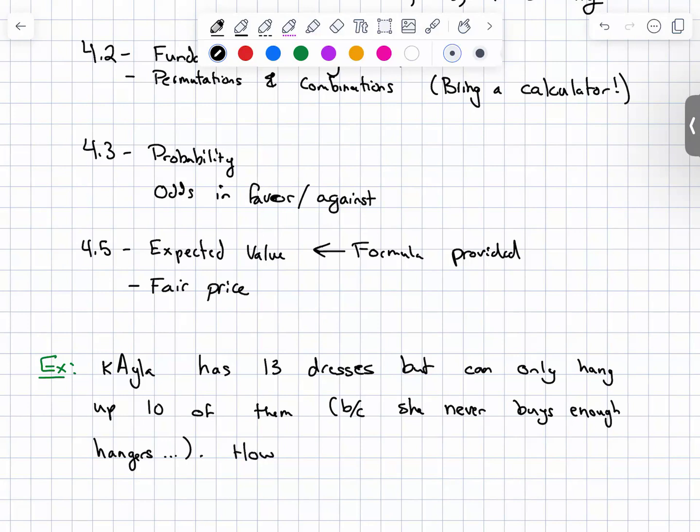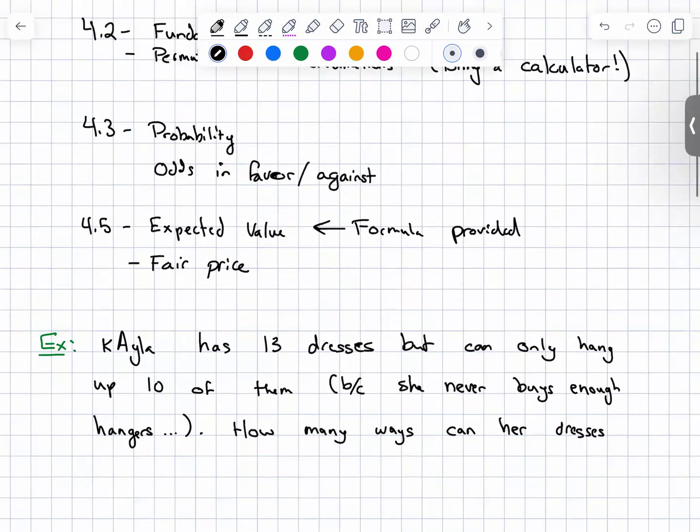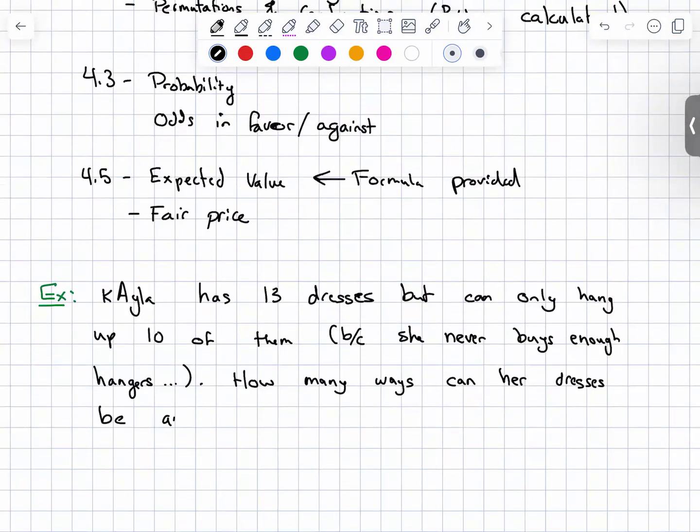How many ways can her dresses be arranged? How many different ways can her dresses be arranged?